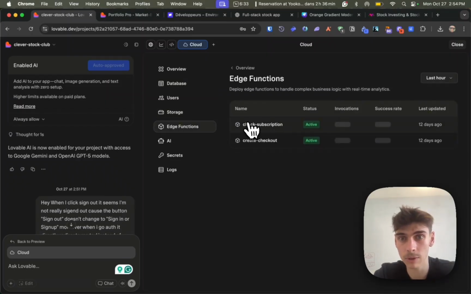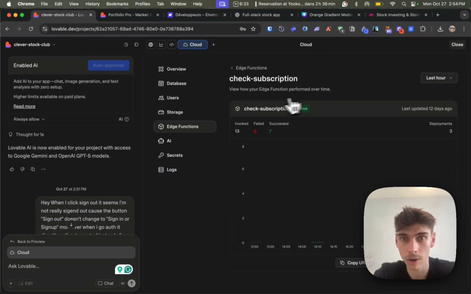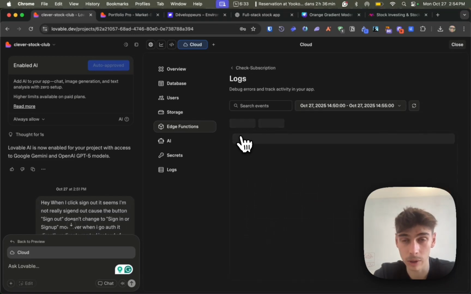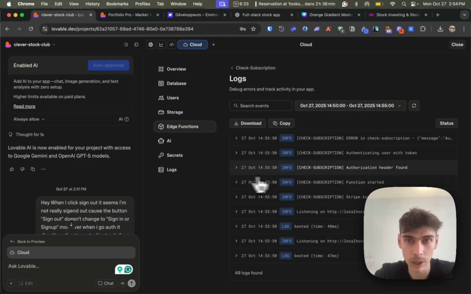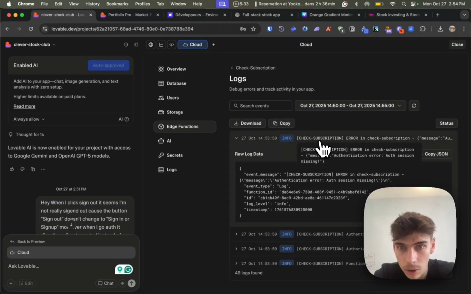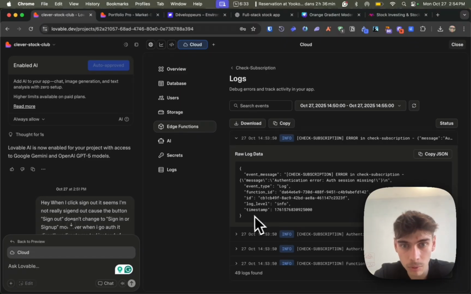Probably it's because we have a little problem on our subscription, and our check subscription here basically is failing. We're going to check why, and if we click here on the logs, auth session missing, okay.